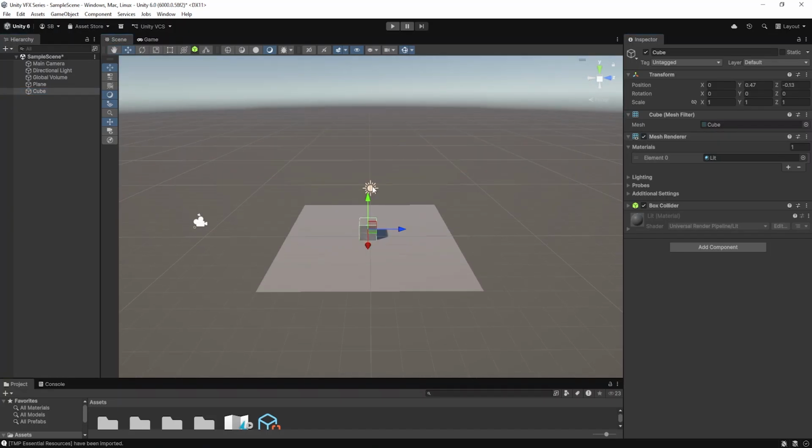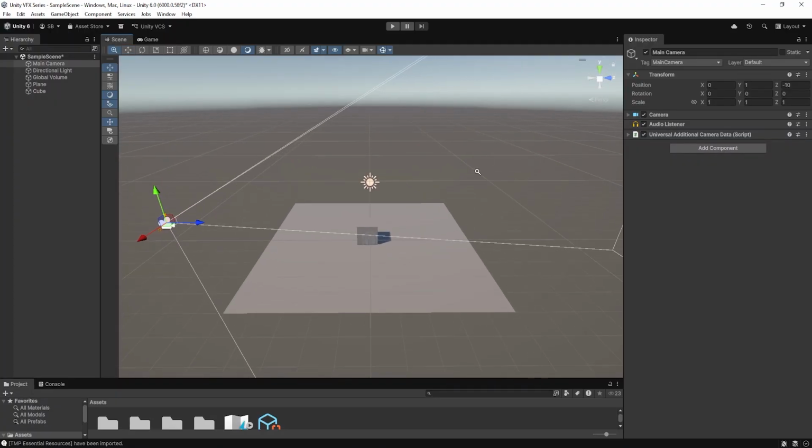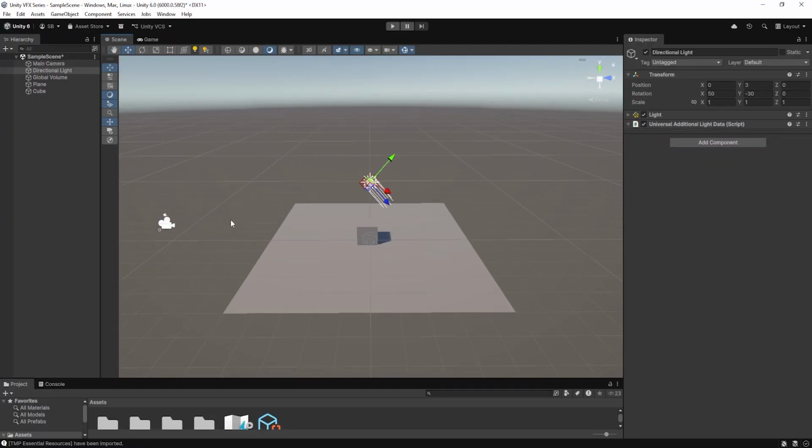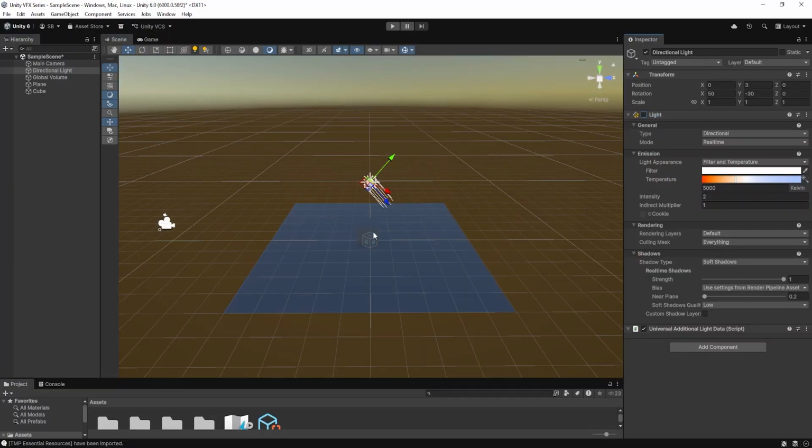Even this light and this camera, both are components. Now you will say, like I said earlier, that these are game objects. Yeah, they are game objects. I told you these are empty containers containing components. So if I remove this light, you can see the whole scene is dark now because I removed the light component from my directional light.